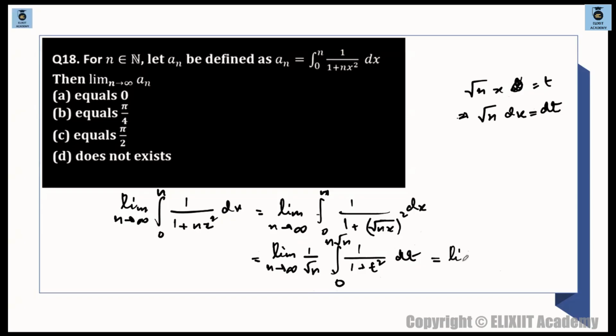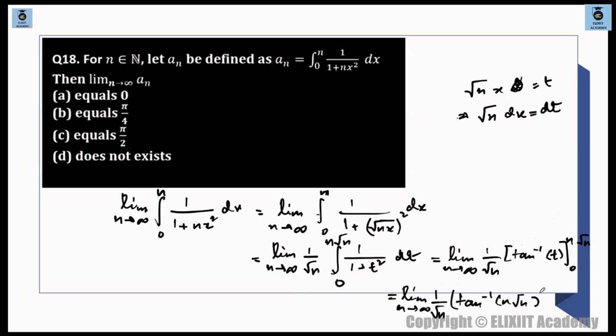Limit n tends to infinity, 1 by root n, tan inverse t, range goes from 0 to n root n. So limit n tends to infinity, 1 by root n, this is tan inverse of n root n. So next is what? Solve this limit.